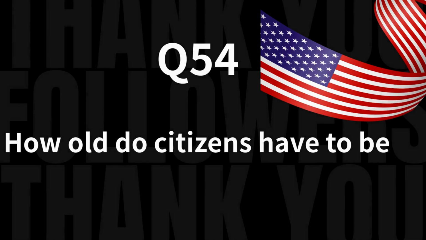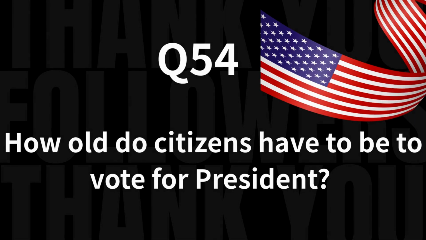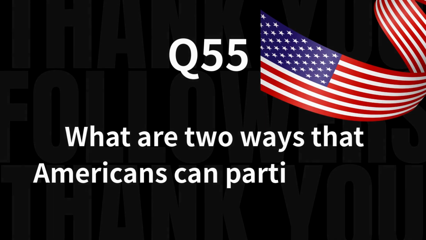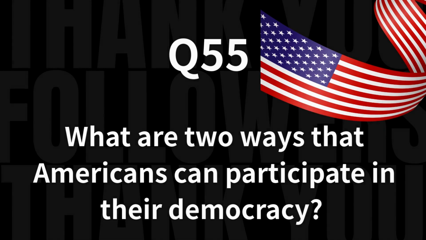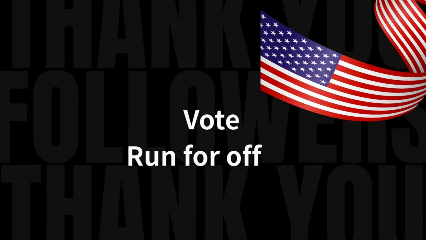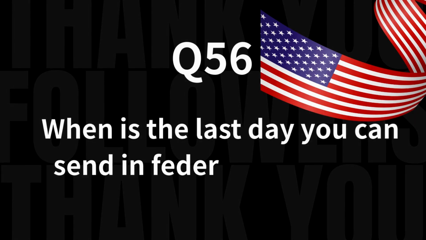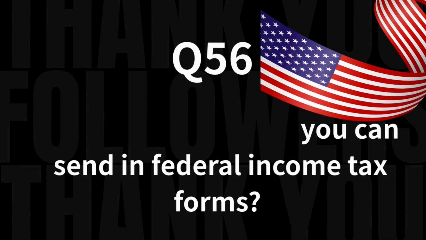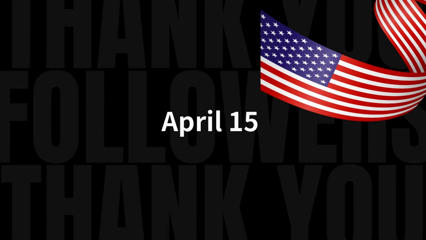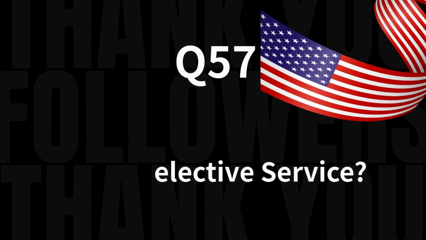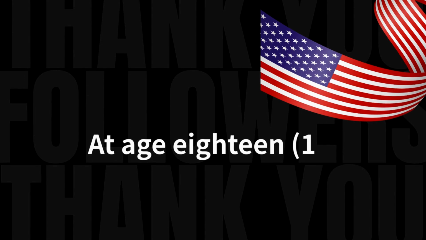How old do citizens have to be to vote for president? 18 and older. What are two ways that Americans can participate in their democracy? Vote, run for office. When is the last day you can send in federal income tax forms? April 15th. When must all men register for the Selective Service? At age 18.